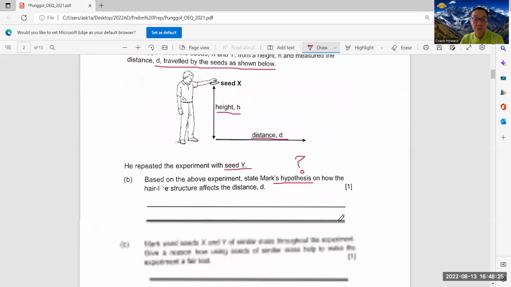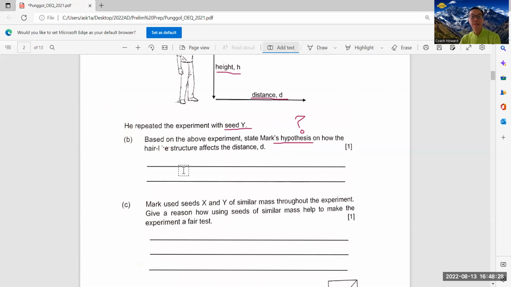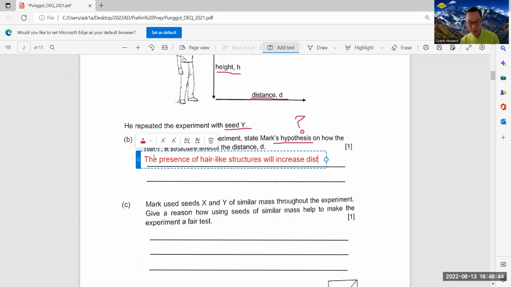Okay, good. So for this question, you should say the presence of hair-like structures will increase distance d. Actually, very short. Because they ask you to state the hypothesis, you don't give a reason, you just state the presence of hair-like structures will increase distance d.